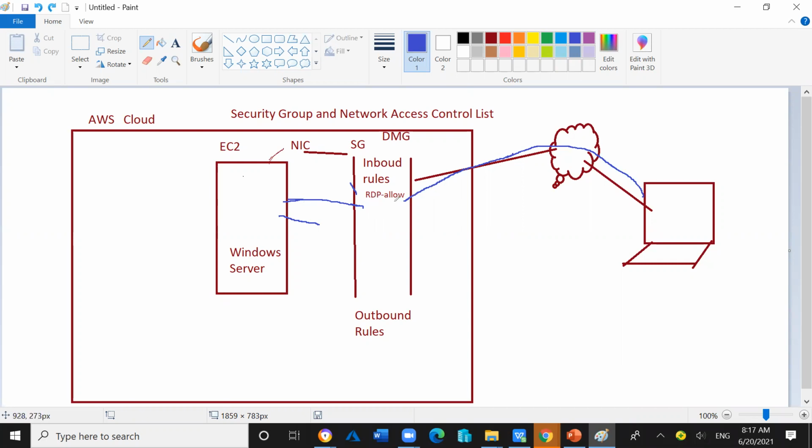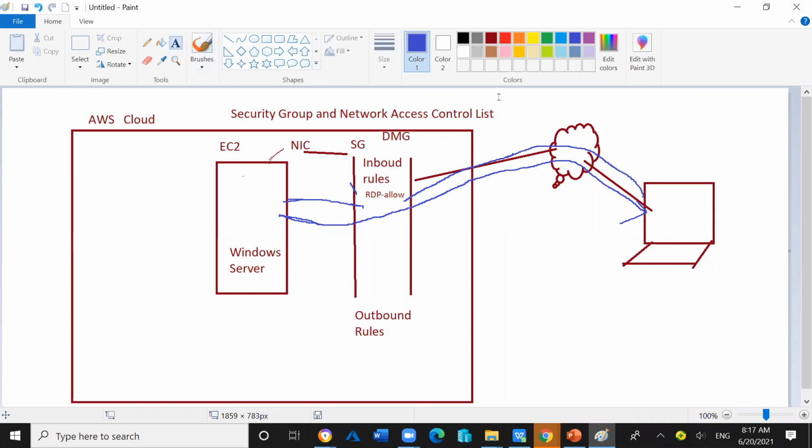Then the incoming request will be forwarded towards the EC2 instance, and the EC2 instance will give the response, and the response will go to the client computer, which is located outside of the cloud, and the connection will be established.